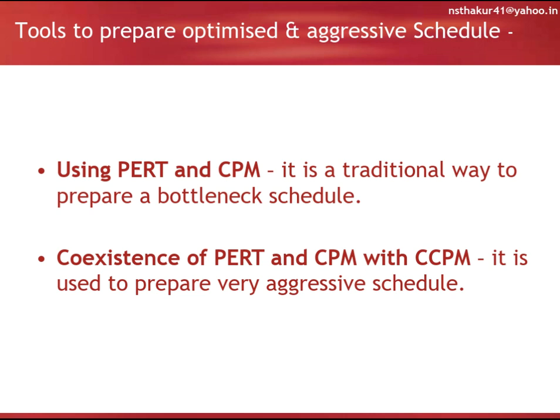Tools to prepare optimized and aggressive schedule. Number 1, using PERT and CPM method. It is a traditional way to prepare a bottleneck schedule, and these methods are being used in MS Project, Primavera, etc. The second one is coexistence of PERT and CPM with CCPM. It is used to prepare a very aggressive schedule. Critical chain project management aggregates a large amount of safety and allows to take feeder buffer up to 50% of an individual task duration. And finally, we get the project buffer.